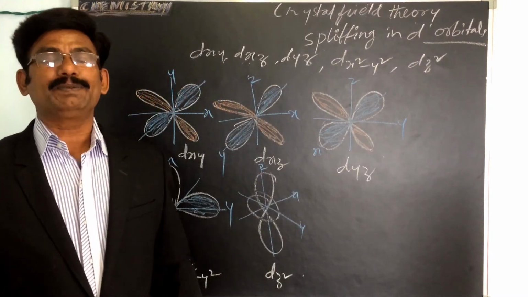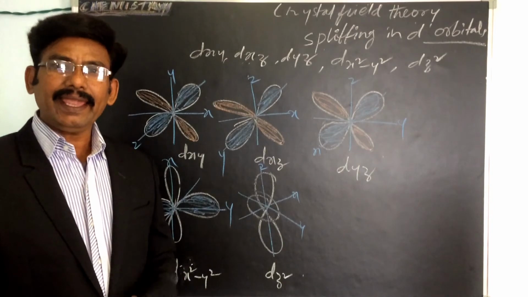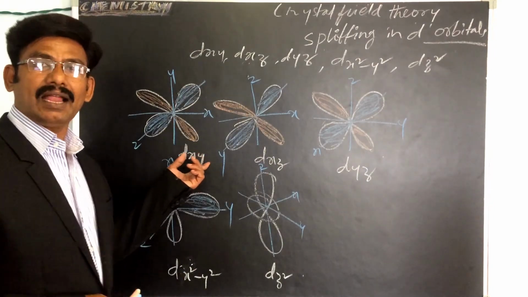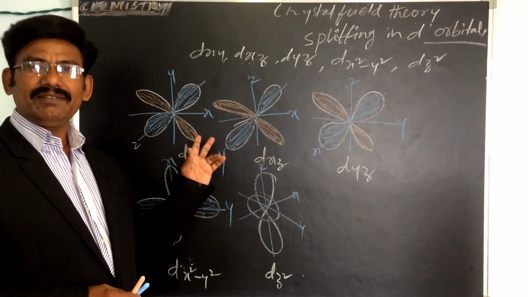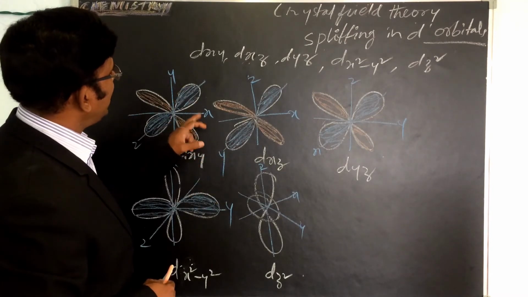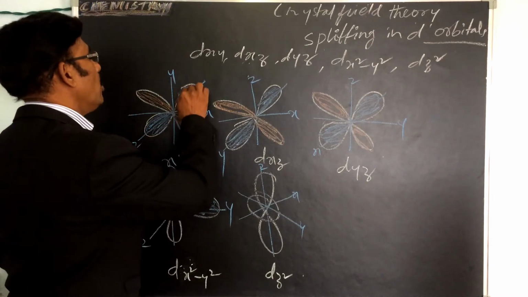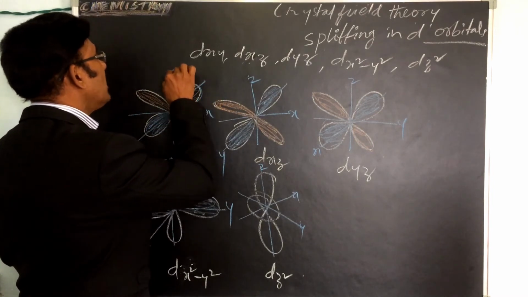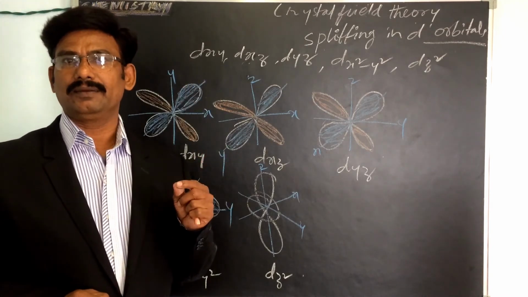Now we can see the description. First of all, this is the dxy lobe. This lobe lies in between the x and y axis. The blue color is the lobe, which lies between x and y in the dxy orbital.